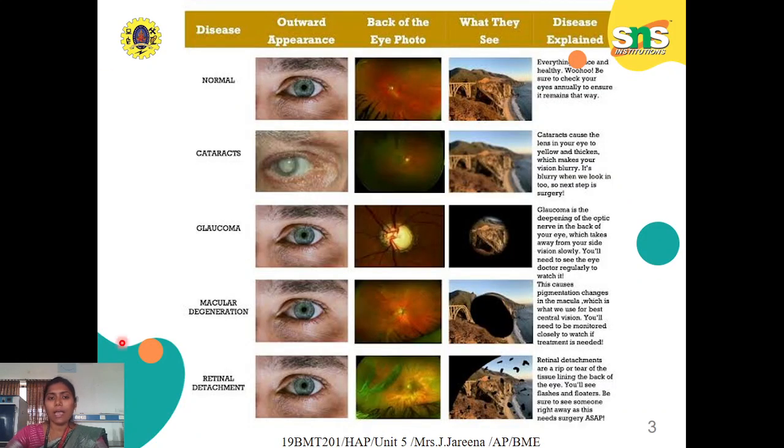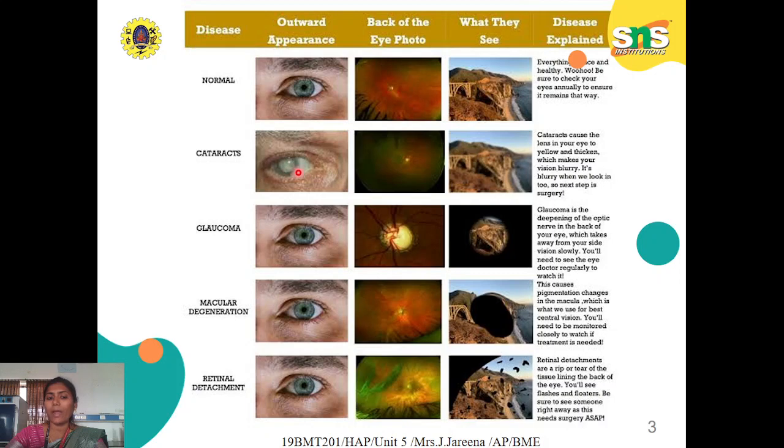See here, I have listed out major eye diseases and eye disorders. This one is a normal case, and these three or four are abnormal eye disease cases. If you see the cataract, do you know what is meant by cataract? This is nothing but a cloudy lens. People usually have a normal lens. This lens allows all the light to fall on the retina so that we can have proper vision, right? In the case of cataracts, the lens will be cloudy.